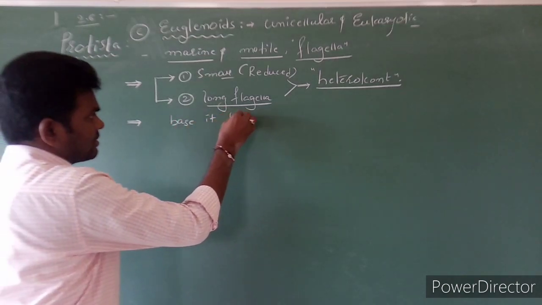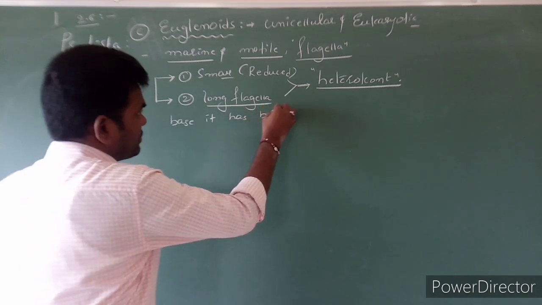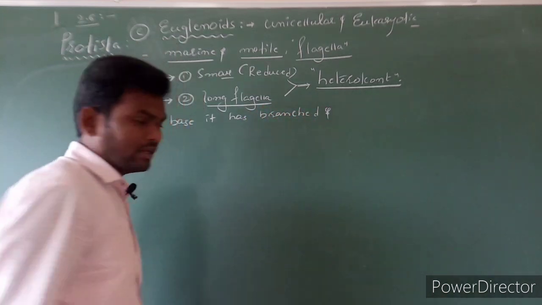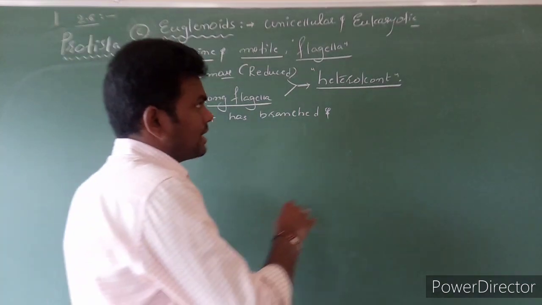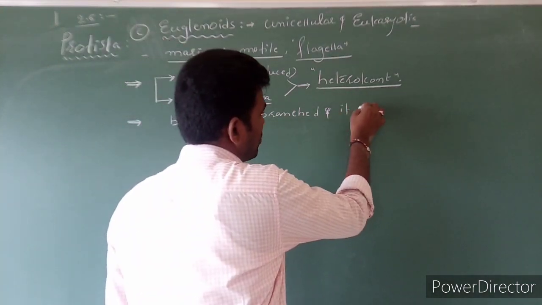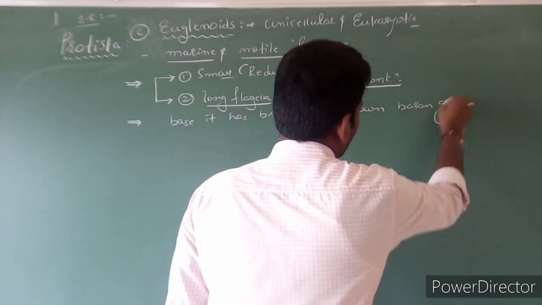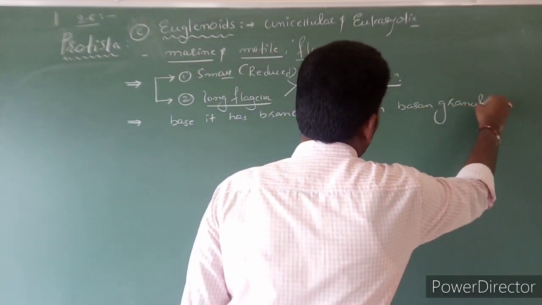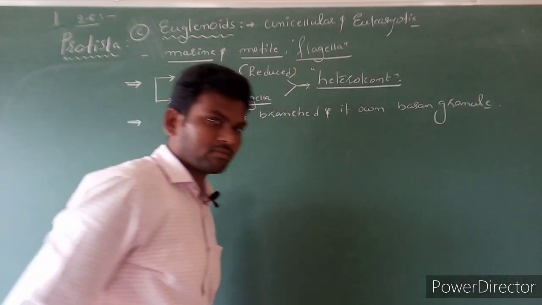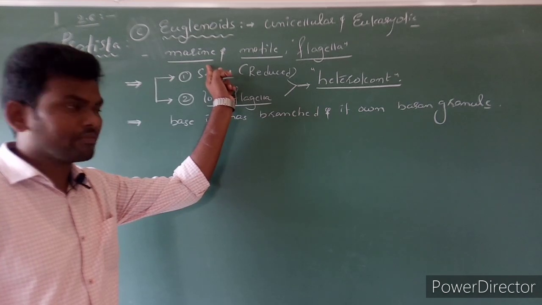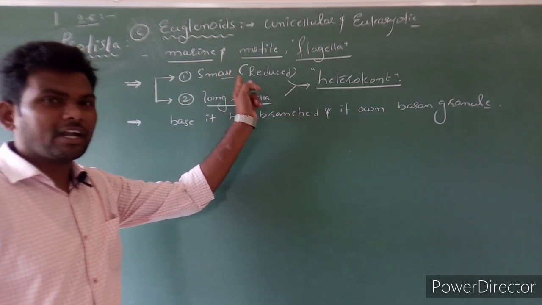Next, if you focus on the long flagellum, at the base it has a branch. One branch, and each branch has its own basal granules. Two flagella are present, and they differ in height.